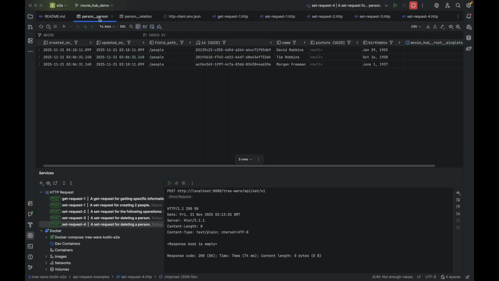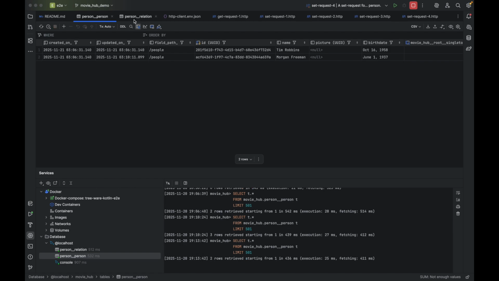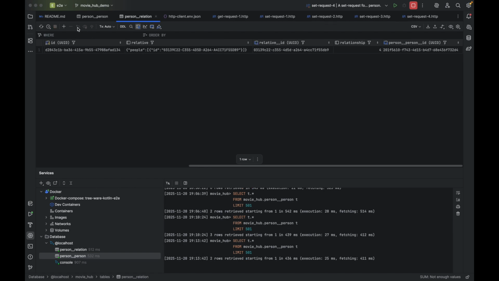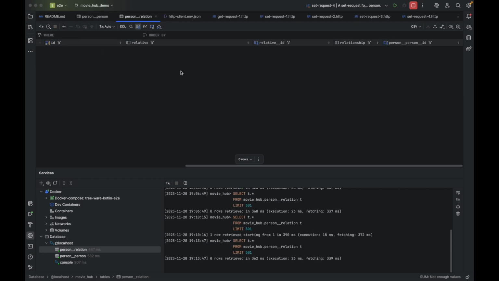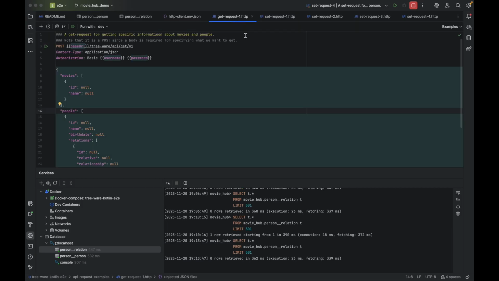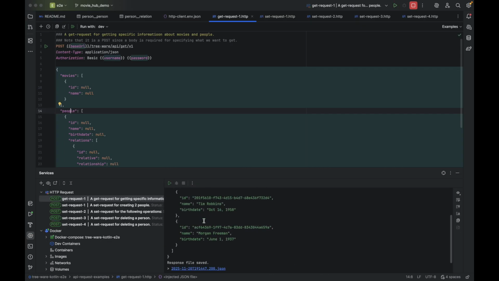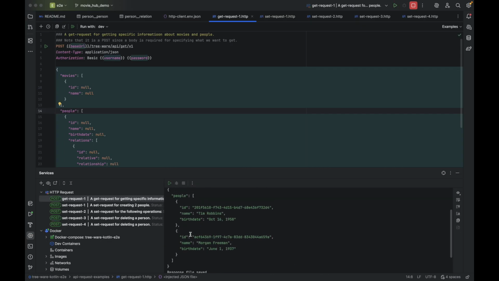And if we go to the person table, we shouldn't see David Robbins anymore. And then if you go to the relationship table, we shouldn't see the relationship entry either. And if we run the GET request once again, we see that the relationship is not part of the response anymore, and we only have two people, Tim Robbins and Morgan Freeman.